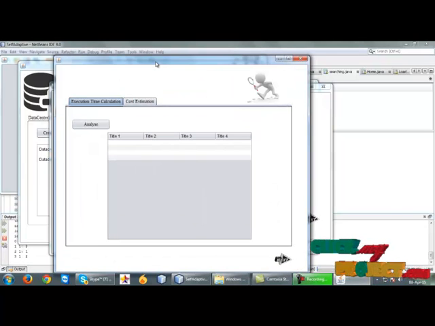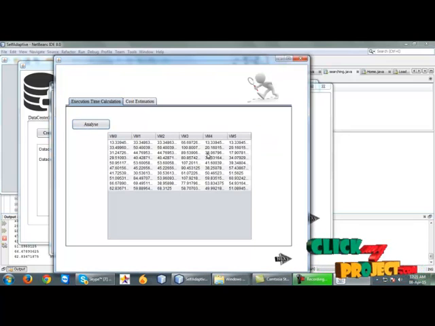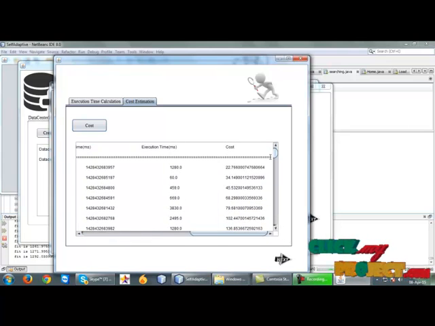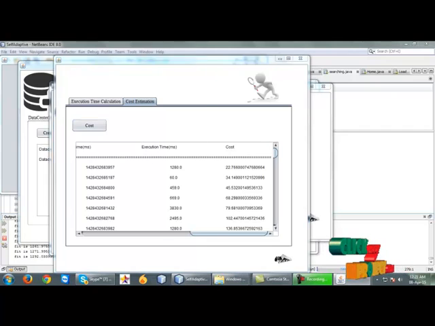After that, every job is allocated to each and every virtual machine, the virtual machine processes its job, and finally we calculate the execution time. We click the analyze button. Each and every job is run on each virtual machine. Here we note down that each virtual machine runs the same job, and finally we find out which virtual machine runs this job with the lowest execution time, and we allocate that virtual machine to the particular job. We then calculate the cost for that job, and click the next button.